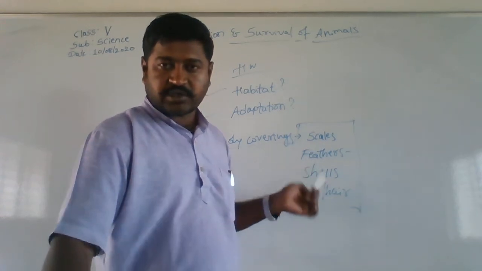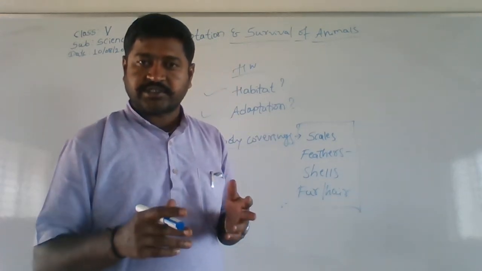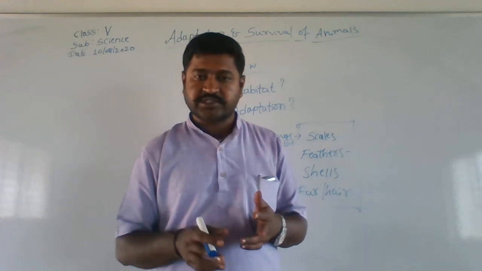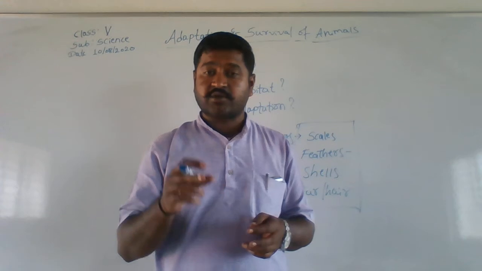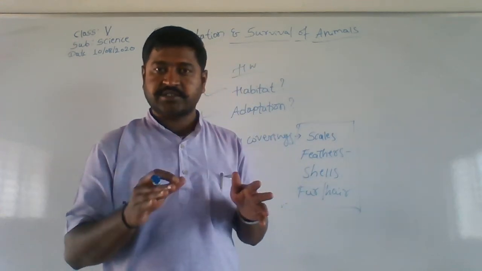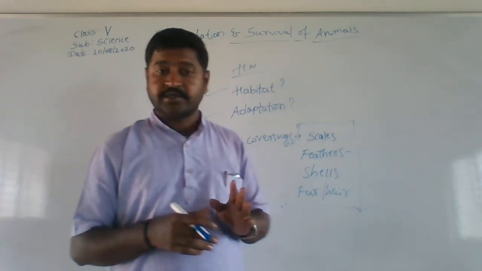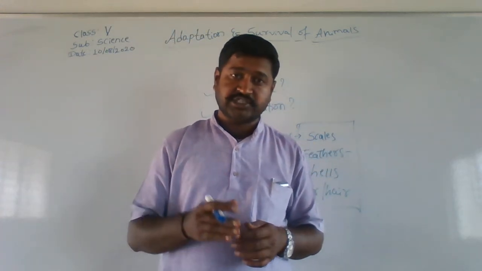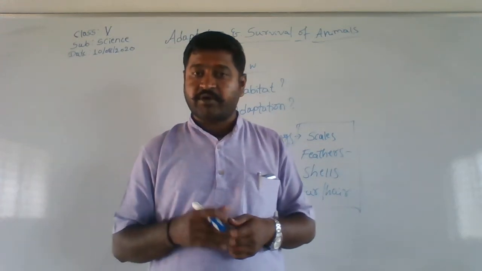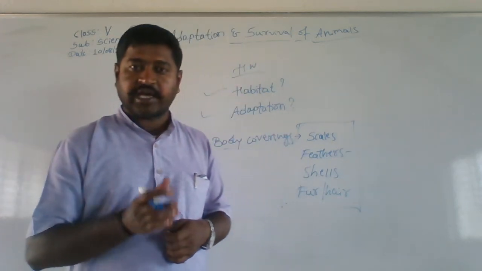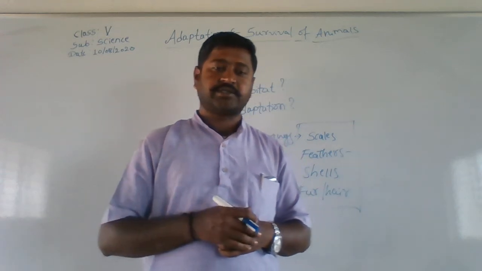I think whatever was taught today was understood by you. Quickly we'll have a glance at it. For example, desert, snowy area or polar regions, and then sea water, pond water and forest. Whatever animals or organisms are living there, you have to make a list, right? Then we have studied what is habitat: a place where an animal lives is known as habitat. Then adaptation: changes in the body features or behavior of animals so that they can survive in a particular habitat.